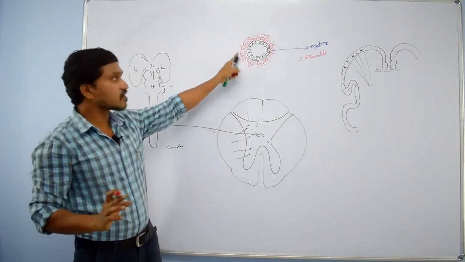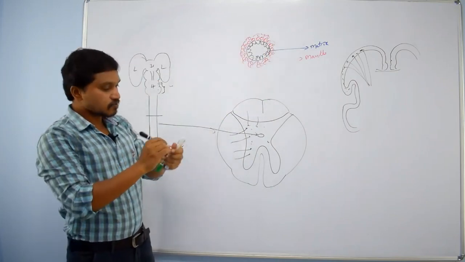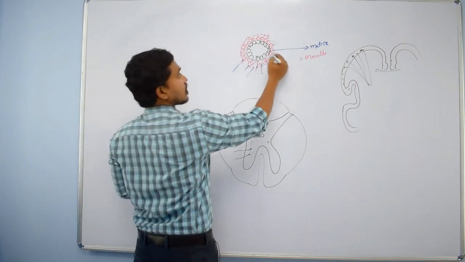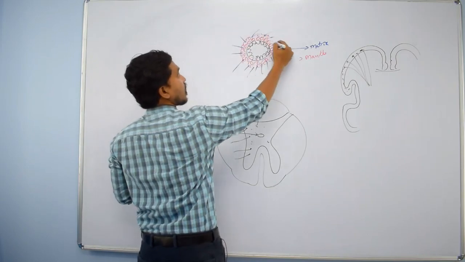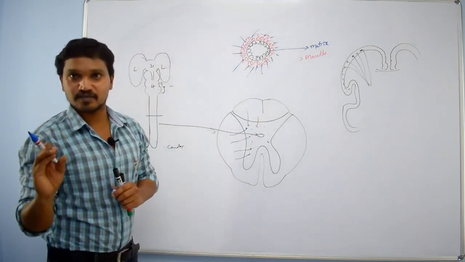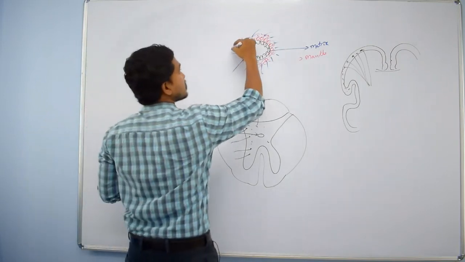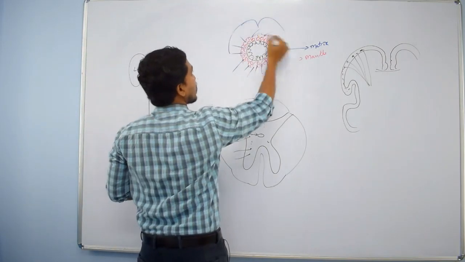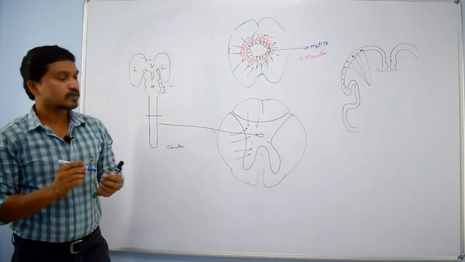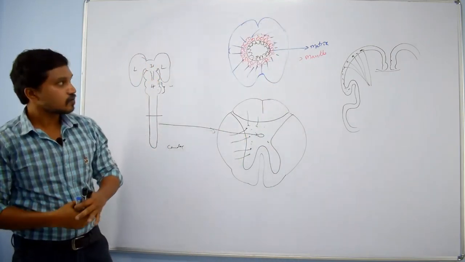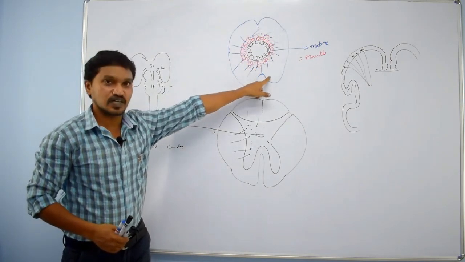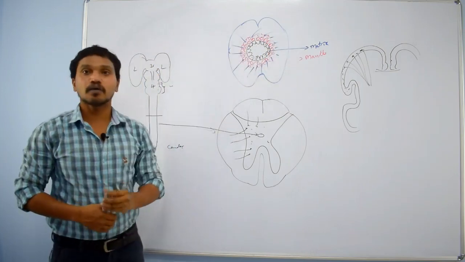The axons of these neuronal cells come out from here and form another layer made up of axons. So this is the neural tube during development: matrix, mantle and marginal layer. This peripheral layer we call the marginal layer.